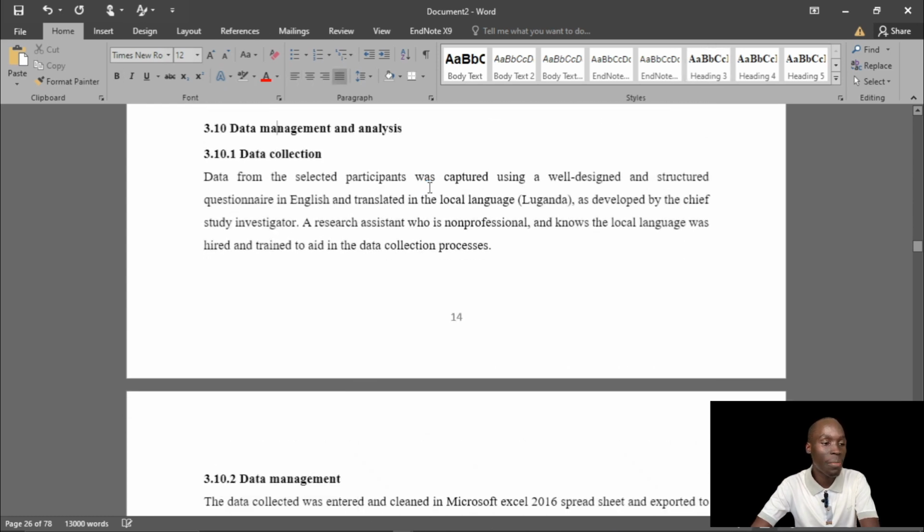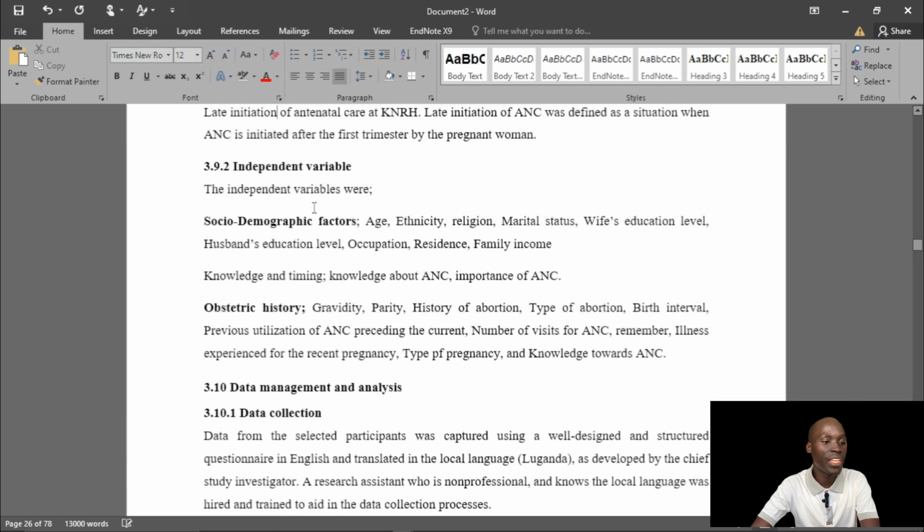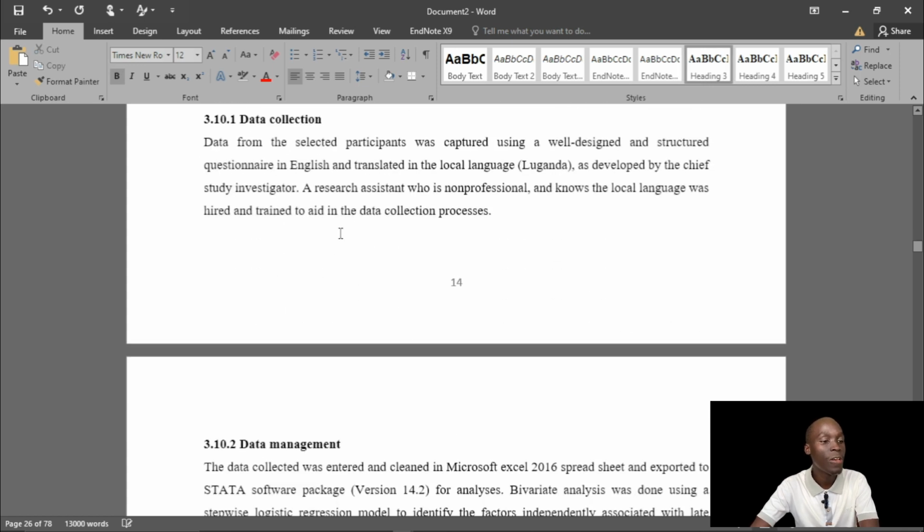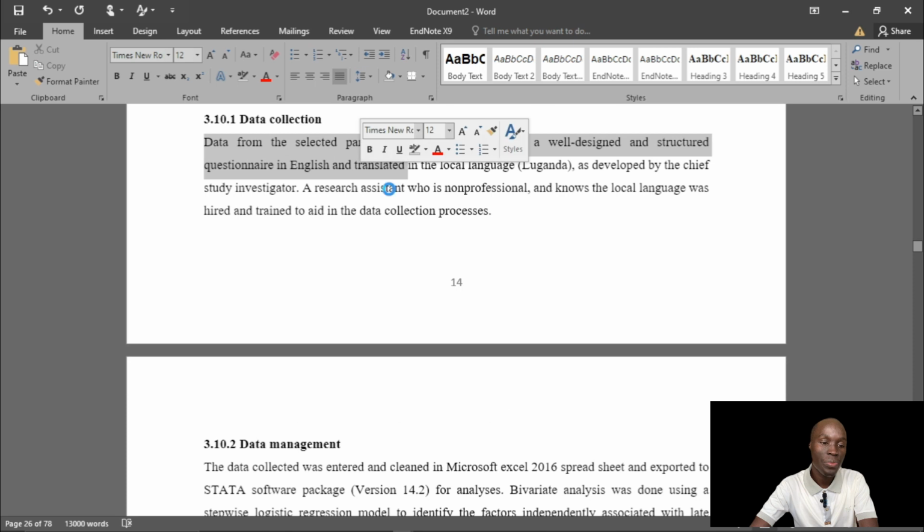In my opinion, it could have been divided into dependent and independent variables. This is fine. Data collection is well designed: a structured questionnaire in English translated into a different language. This is okay. This is very, very well written.